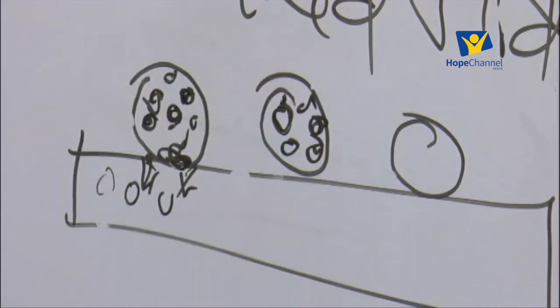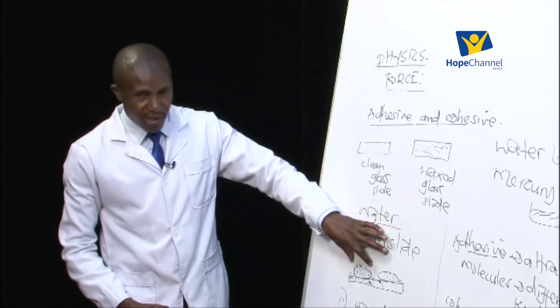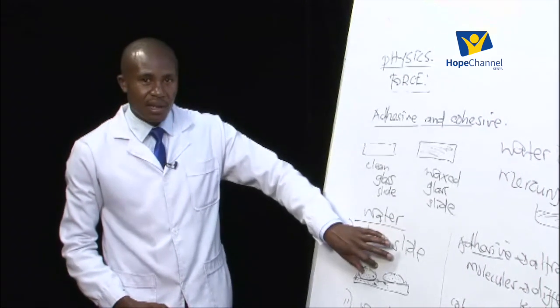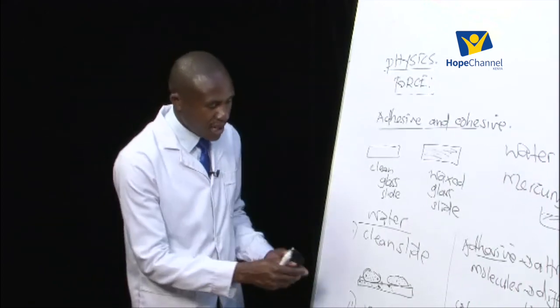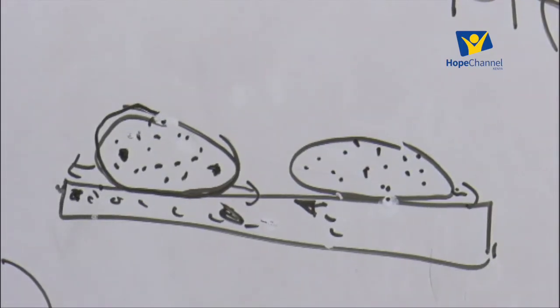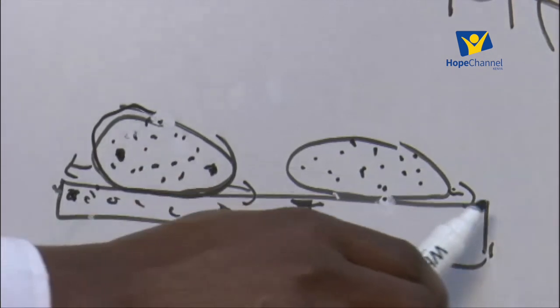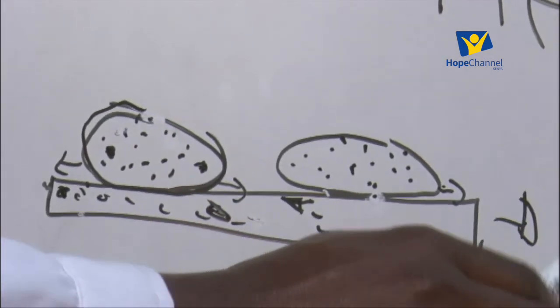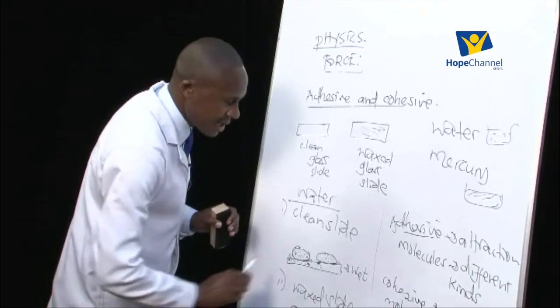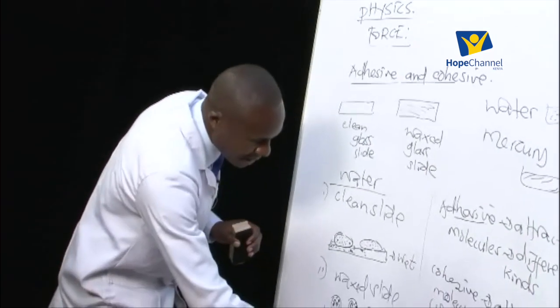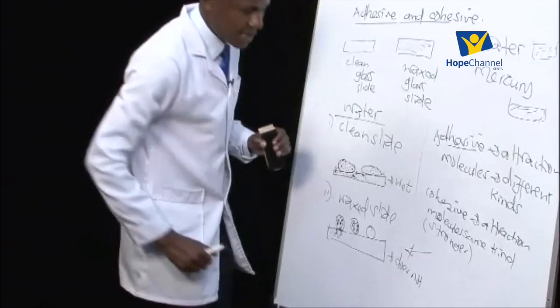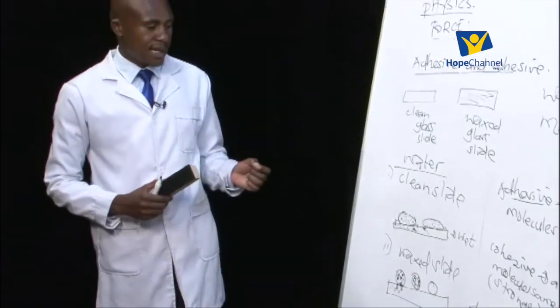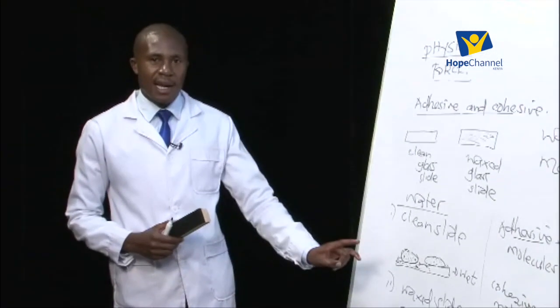They are spherical. But for the first one, the adhesive force is much stronger compared to the cohesive force, and that is why the drop spreads on the surface. So for the first observation, we usually say that the water wets the glass, but for the second one we say it does not wet the surface. A clean slide, water will wet it.